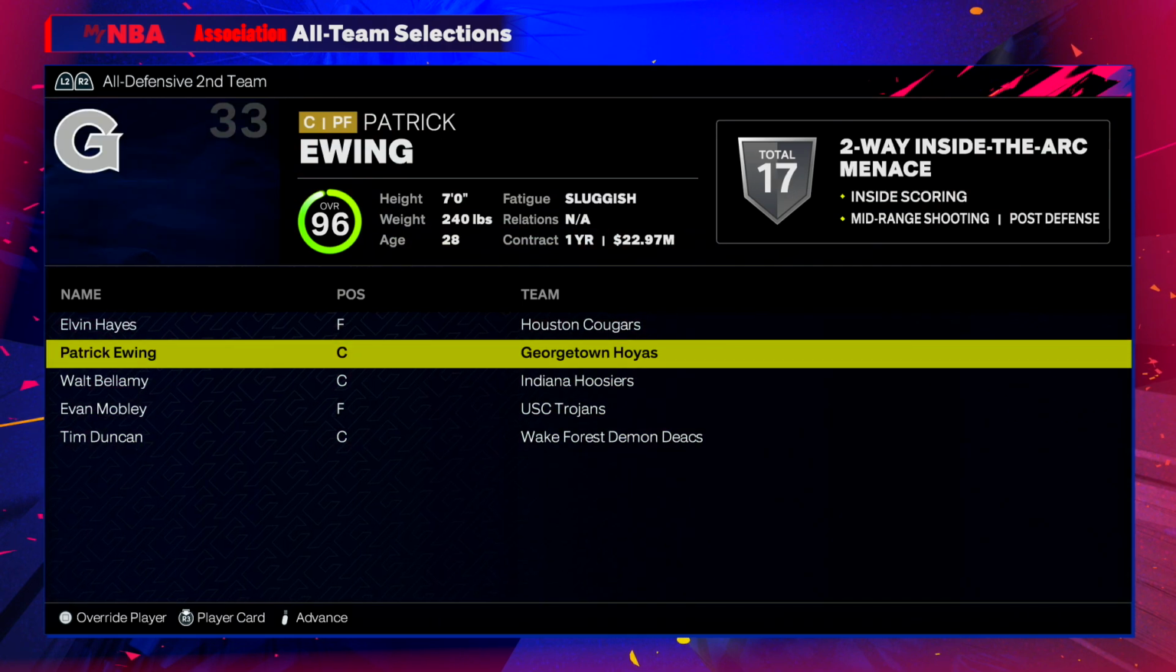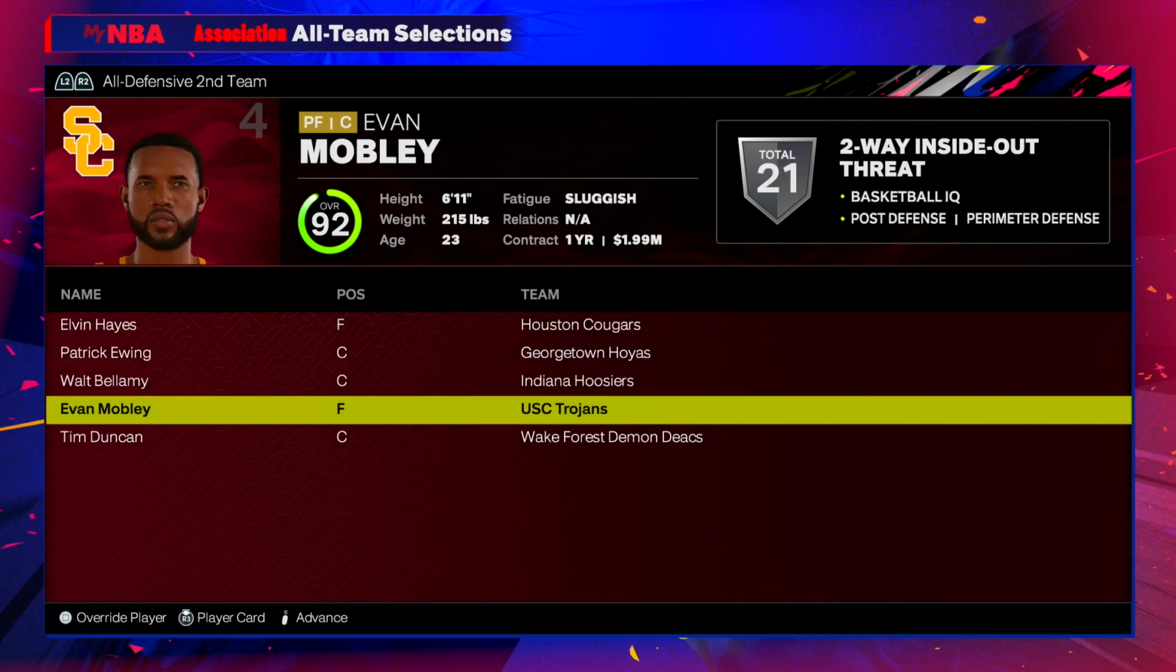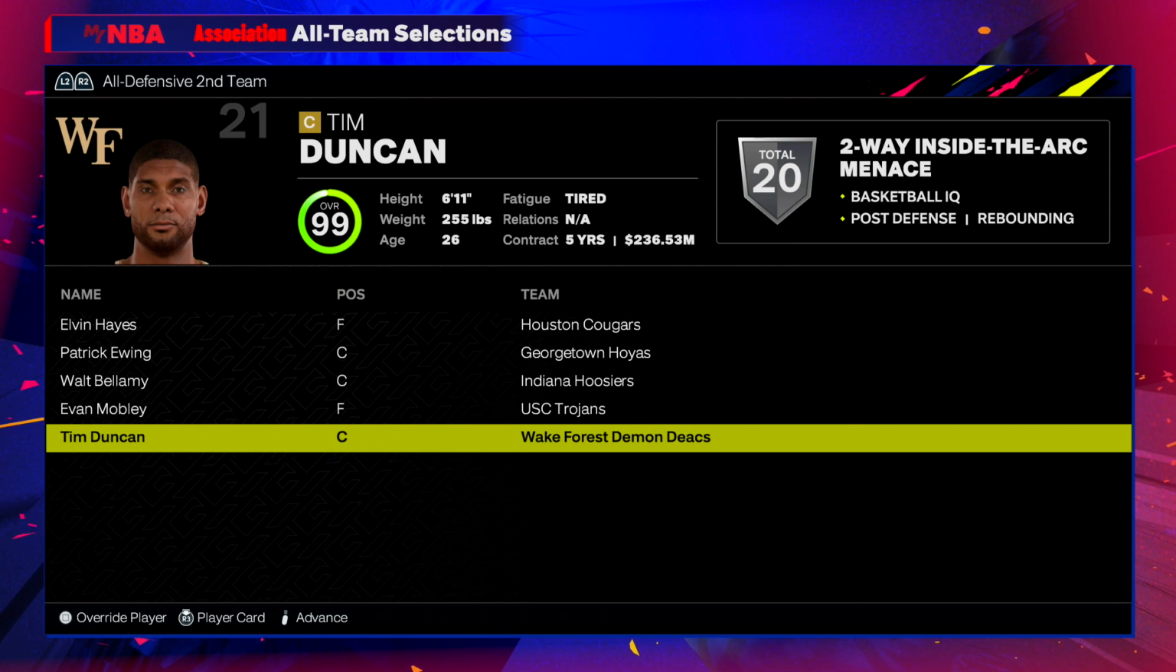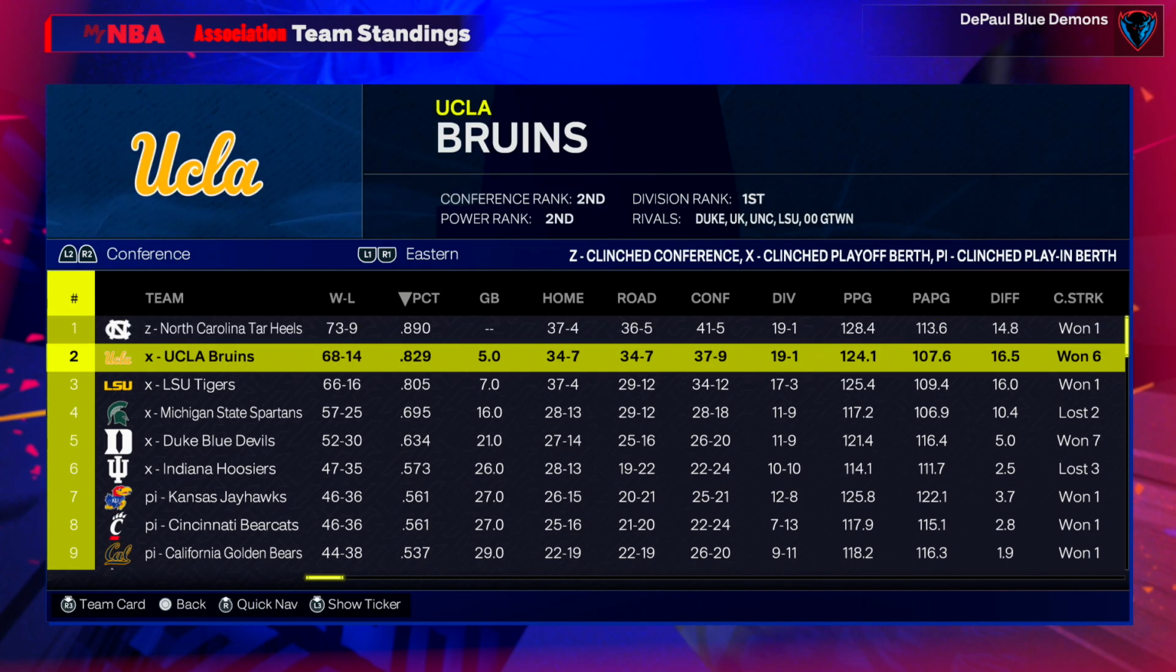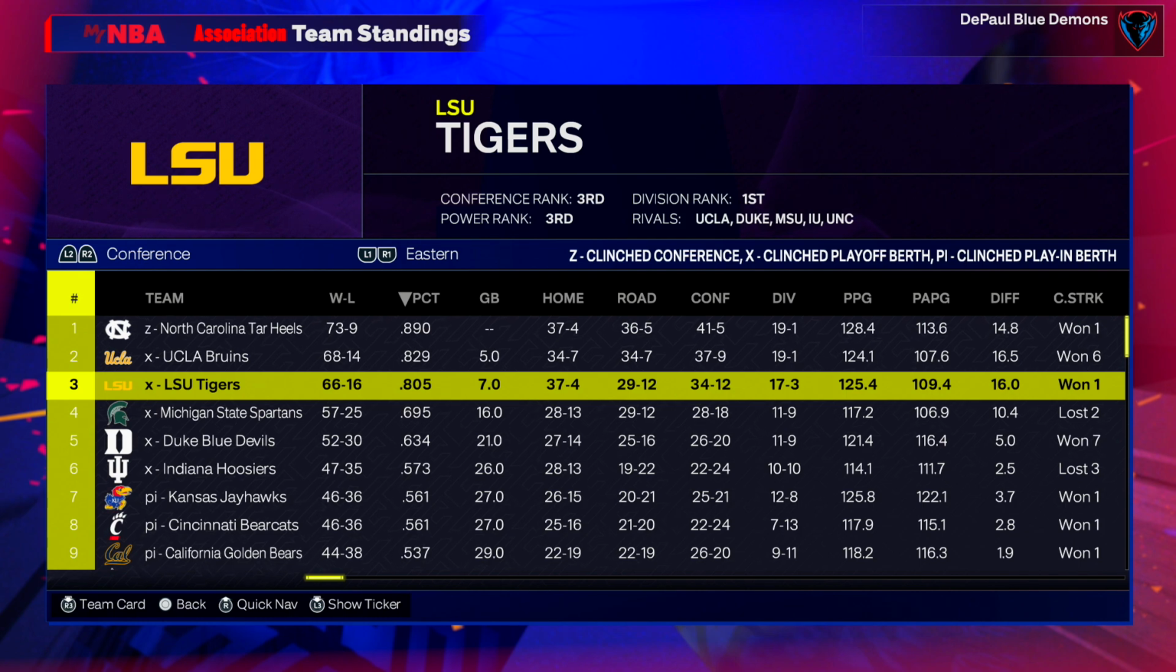A lot of Chris Bosh action here. There's Walt Bellamy, Evan Mobley, Tim Duncan. I mean, I love it so far. Checking out the standings, Michael Jordan, MVP, leads UNC, 73 and 9. They're going to have to go through UCLA and Shaq on LSU in the playoffs.